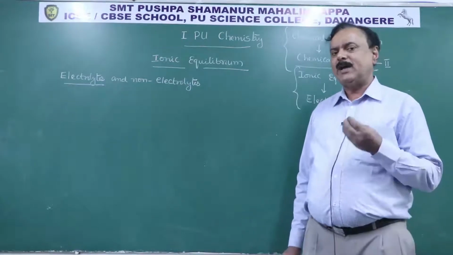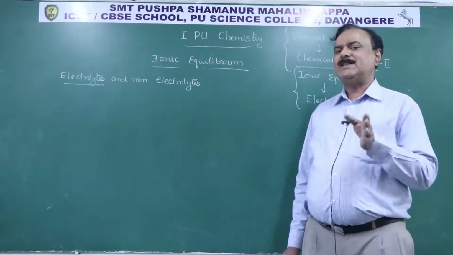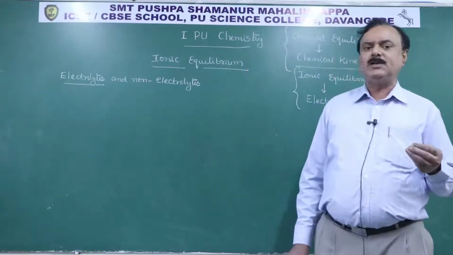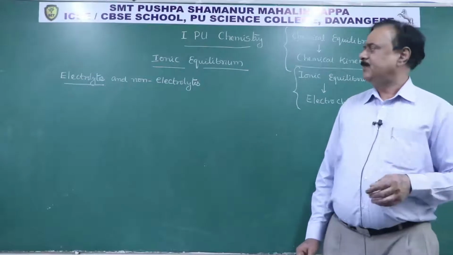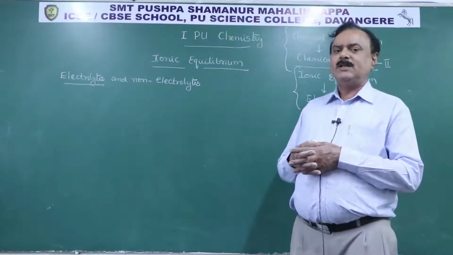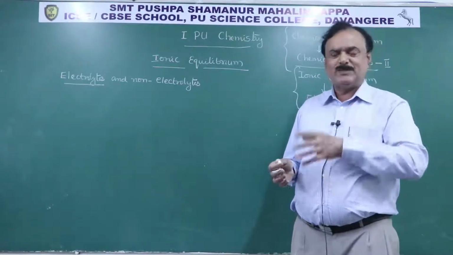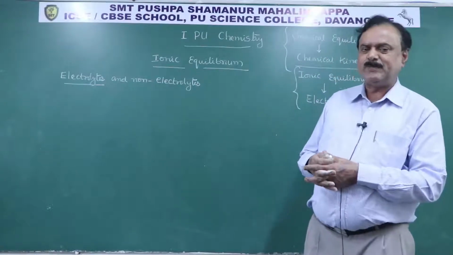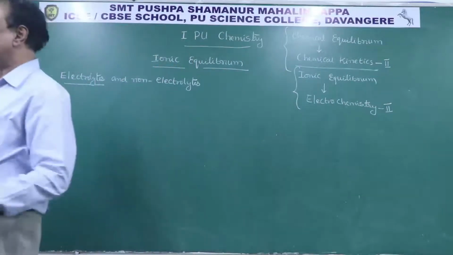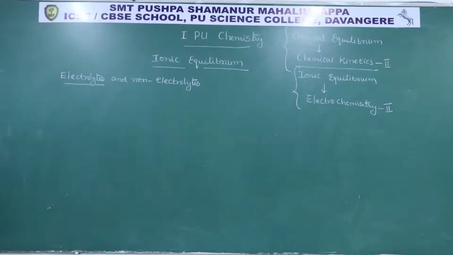If they undergo ionization completely, they are considered strong electrolytes, and if they undergo ionization partially, they are called weak electrolytes. Whereas non-electrolytes do not undergo ionization when put in solvent or aqueous medium or water, whatever it may be. They are considered non-electrolytic solutions. Electrolytic solutions are further classified into strong electrolytes and weak electrolytes.